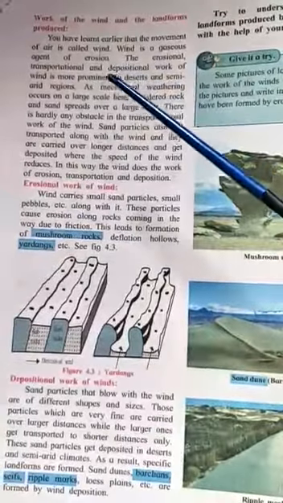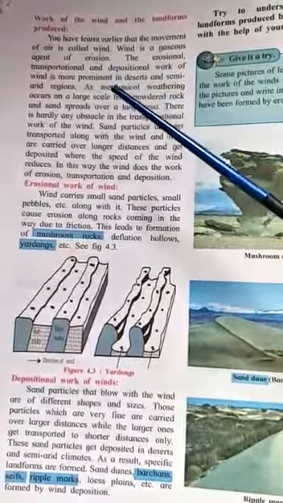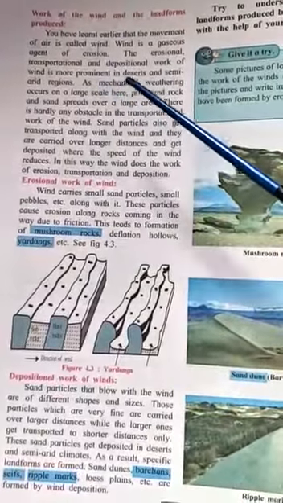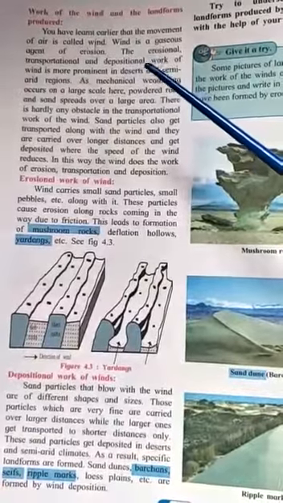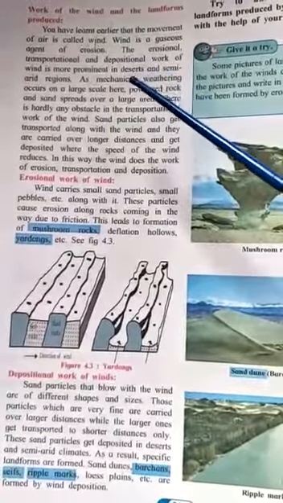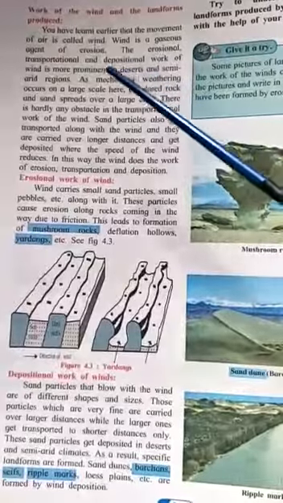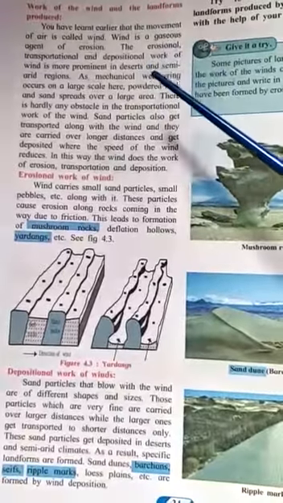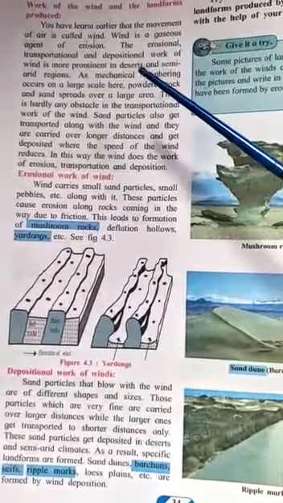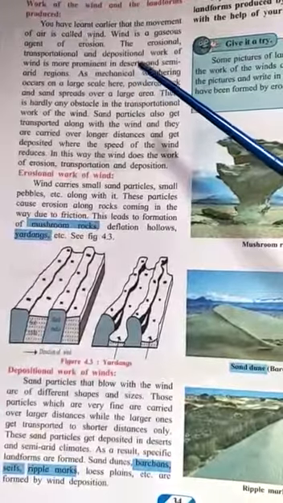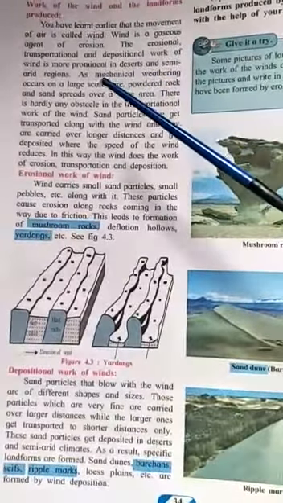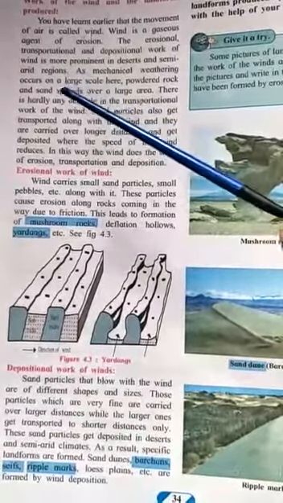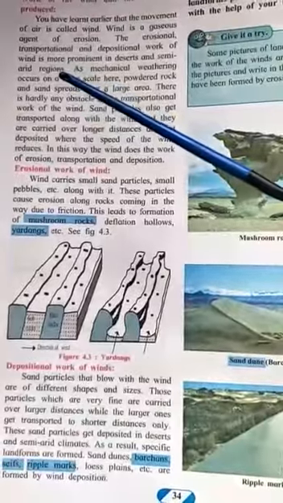The erosional, transportational and depositional work of wind is more prominent in desert and semi-arid regions. That means we can see the work of wind and the erosion done by it in deserts and semi-arid regions. Deserts, you all know, where there is a lot of sand, no trees. Only you will find certain trees such as cactus and all those thorny trees. Semi-arid regions where there is less vegetation, plant cover will be less. That is the semi-arid regions. Those regions are hot.